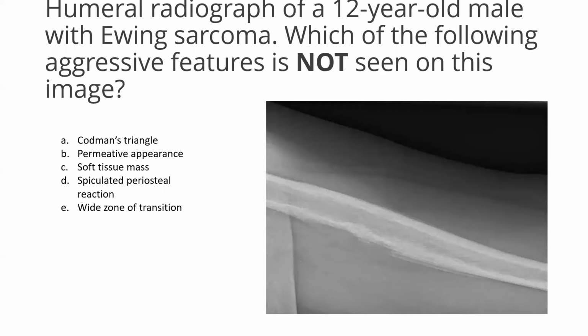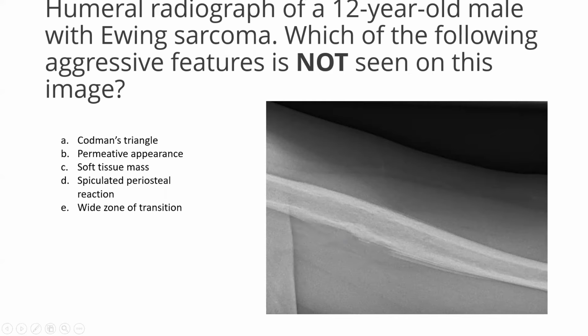All right, next question. Humeral radiograph of a 12-year-old male with Ewing sarcoma is given. Which of the following aggressive features is not seen in this image? Codman's triangle. Do you see Codman's triangle? Yes, there is lifting of the periosteum. Permeative appearance? Yes, there is a permeative pattern of cortical destruction here. Soft tissue mass? Yes, a soft tissue mass is present.